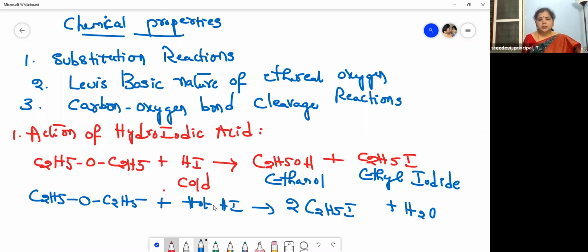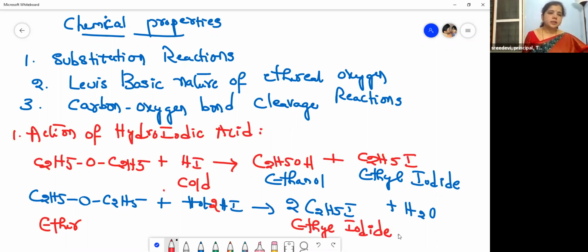How many moles of HI? 2 moles of HI, right? So this is our ether. No need to write again and again, because we are dealing with the properties of ethers. Ether, when treated with hot HI, gives 2 moles of ethyl iodide. So please remember, this is the action with the hydroiodic acid. Okay, what acid? Hydroiodic acid, right?